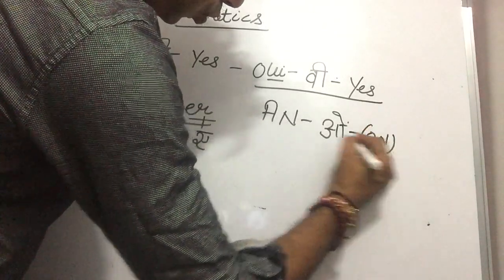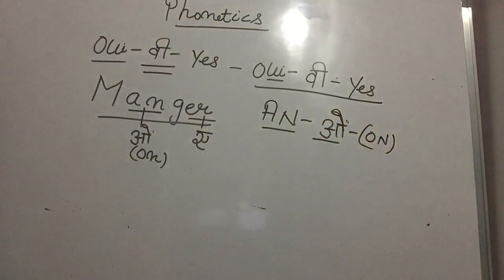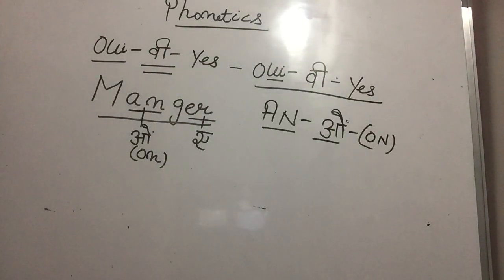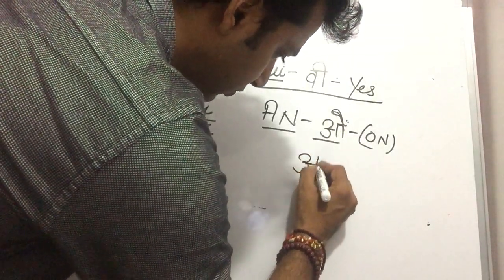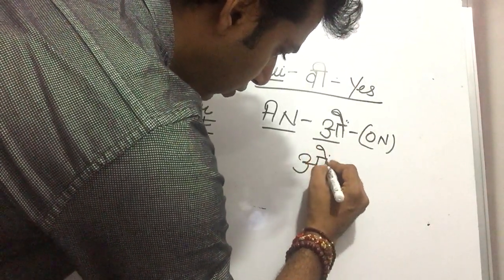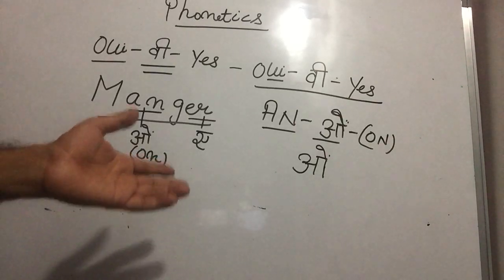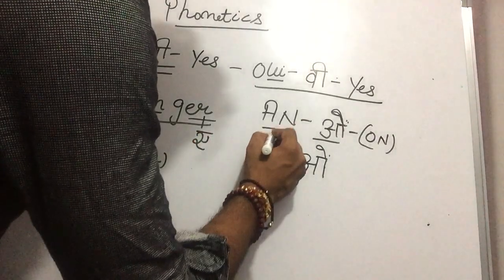We can write it like on. On. Speak up. On. Yes. So the AN sound is on. Is that clear? I hope you can, because you are Punjabi, so maybe I'm not aware of the Punjabi. Like Punjabis can read Hindi also, I think. You can read Hindi, Paji? Yes, sir. Okay. So the AN sound is on.